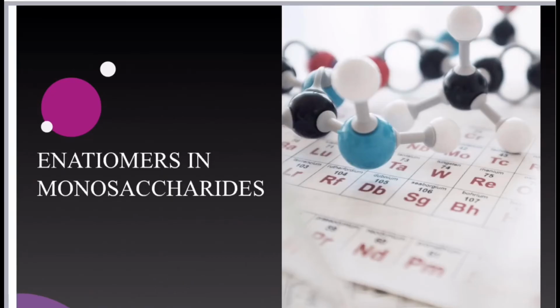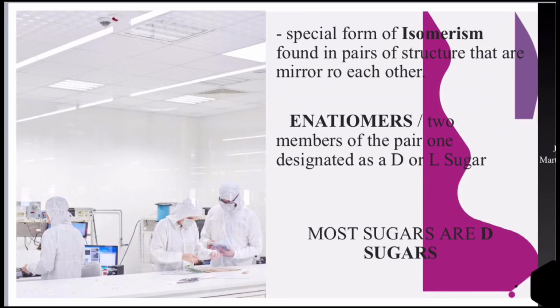Enantiomers in monosaccharides. It is a special form of isomerism found in pairs of structures that are mirror images of each other. So what do we mean by isomerism? Isomerism is the phenomenon in which more than one compound has the same chemical formula but different chemical structures. Chemical compounds that have identical chemical formula but differ in properties and the arrangement of atoms in the molecule are called isomers. Therefore, the compounds that exhibit isomerism are known as isomers. The word isomer is derived from the Greek words isos and meros, which mean equal parts. This term was coined by the Swedish chemist Jacob.